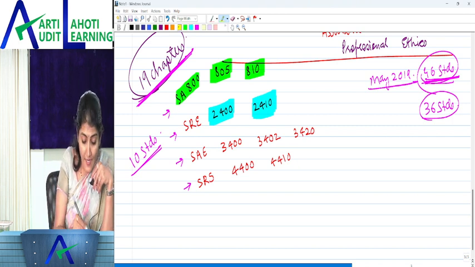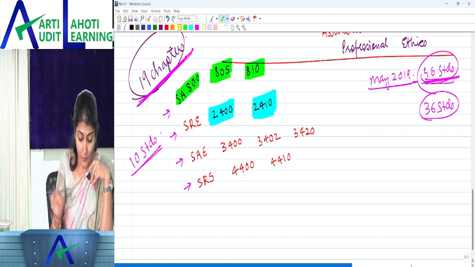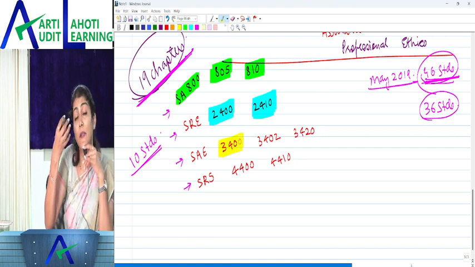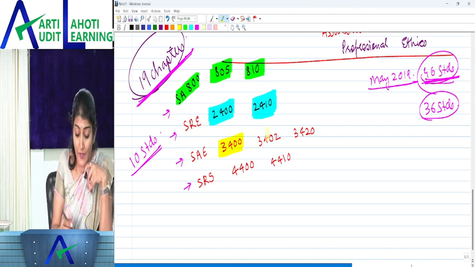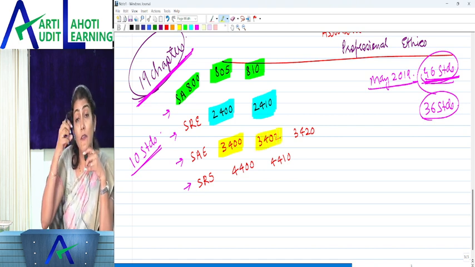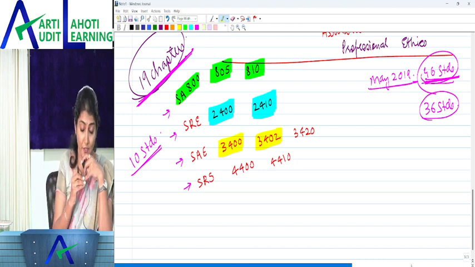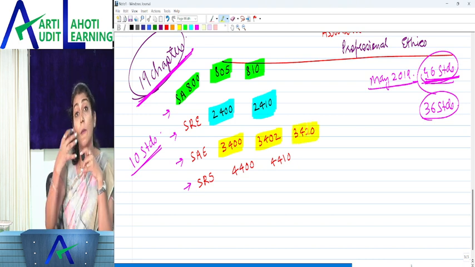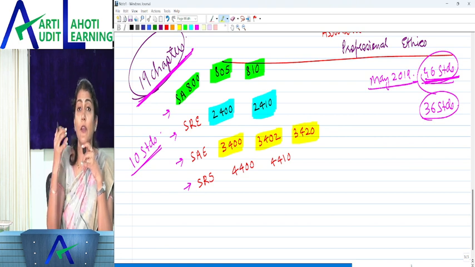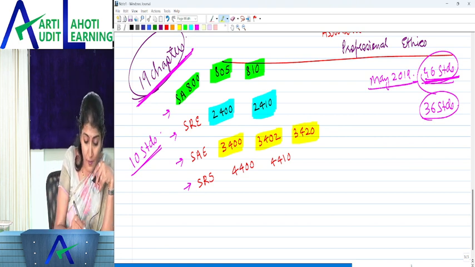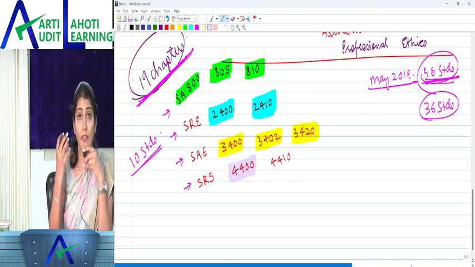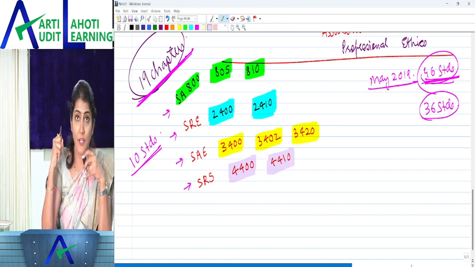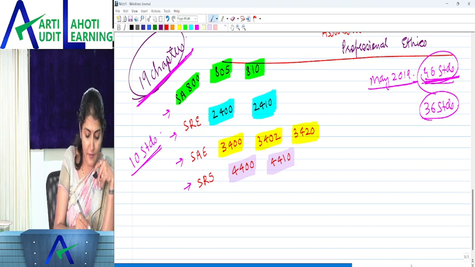Then you have the standards in the 3000 series. 3400 is the examination of prospective financial information, the forecast and the projection. Then 3402 is regarding assurance reports on controls at a service organization. And 3420 is regarding pro forma financial information included in a prospectus. Then 4400 is regarding engagements to perform agreed-upon procedures regarding financial information, and 4410 is regarding compilation engagements. So these are the 10 standards which have been added.